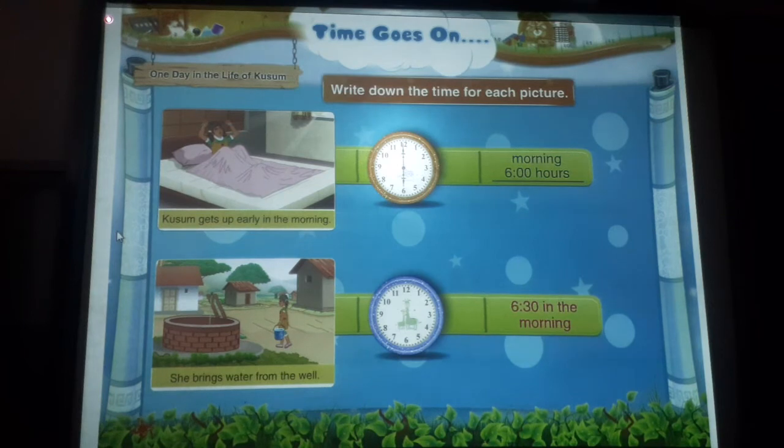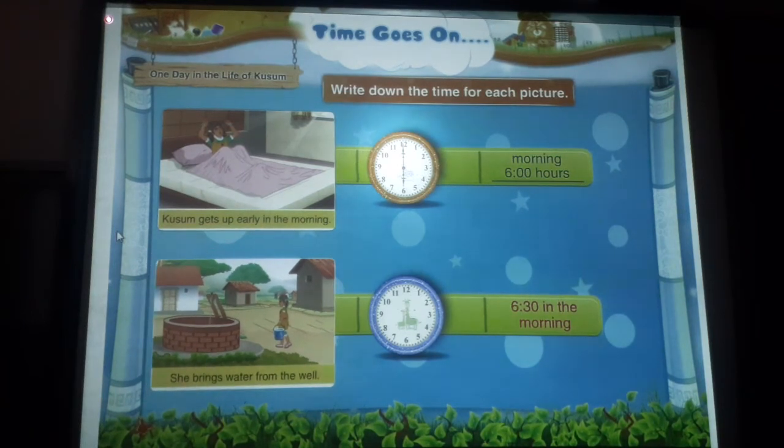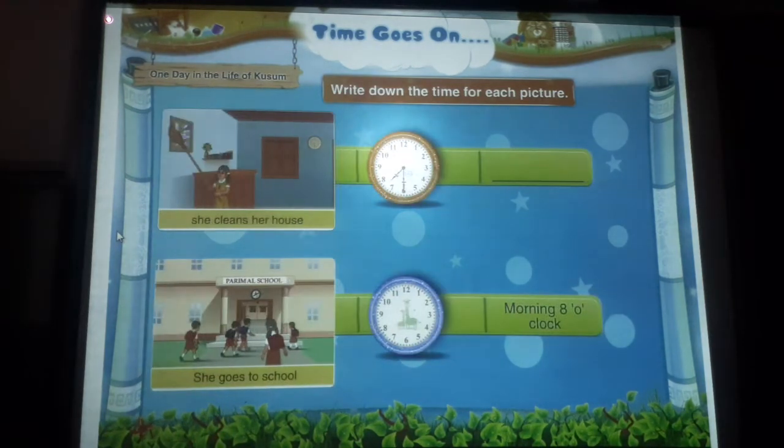At 6:30 in the morning, she brings water from the well. To show this time on the clock, the hour hand should be kept at 6 and the minute hand should also be kept at 6. Look, when the clock shows 7:30, she cleans her house.